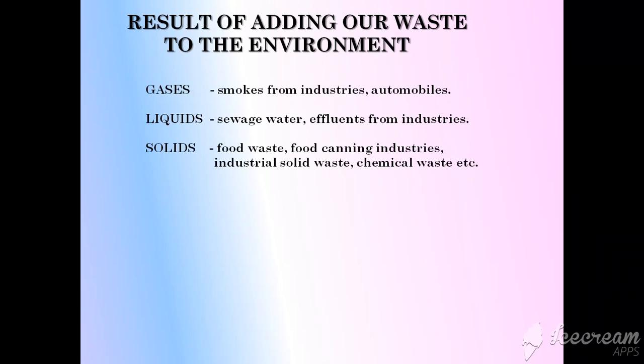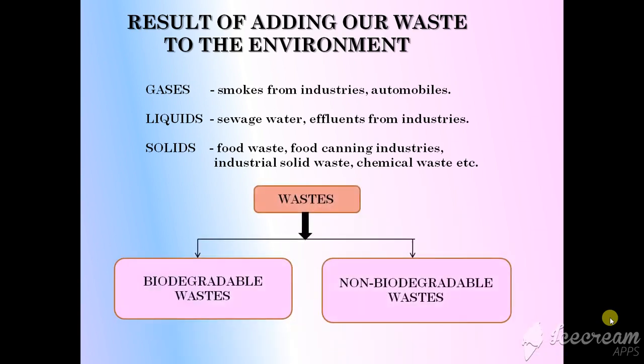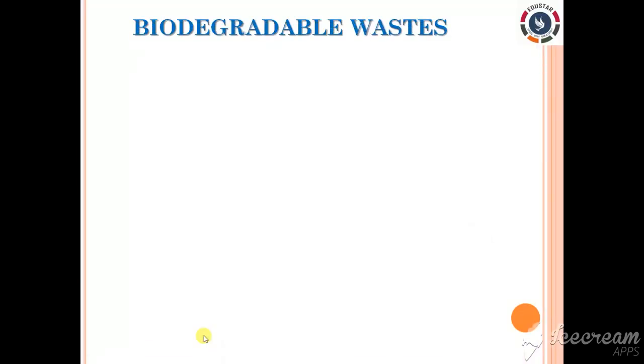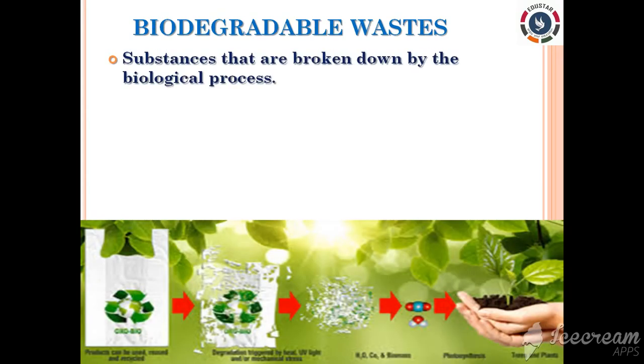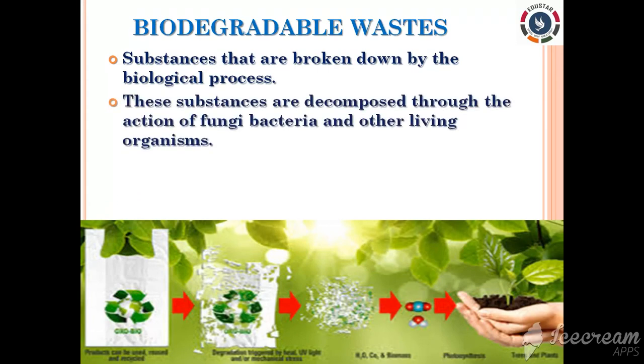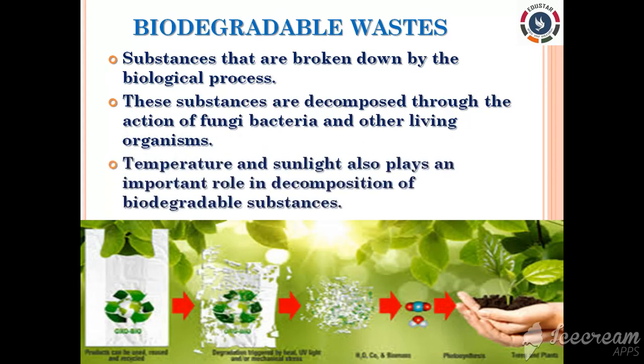Waste is classified into two groups: biodegradable waste and non-biodegradable waste. First, let us see biodegradable waste. Substances that are broken down by biological processes are called biodegradable waste. These substances are decomposed through the action of fungi, bacteria and other living organisms as well, right? Temperature and sunlight also play an important role in the decomposition of biodegradable substances.